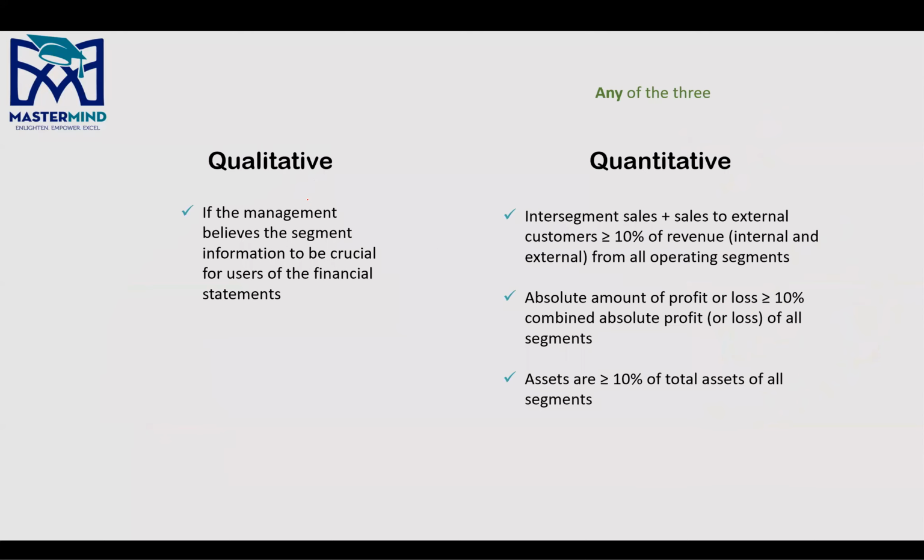All right. Number one is a qualitative criteria. Again, when we talk about IFRS 8, it basically shows you the overview with which the management of the company looks at the segment, right? So if the management believes it's an important segment, if management views that particular component of an entity as being important to the operations of the entity, or for any other reasons, then that segment becomes reportable under qualitative characteristics, right?